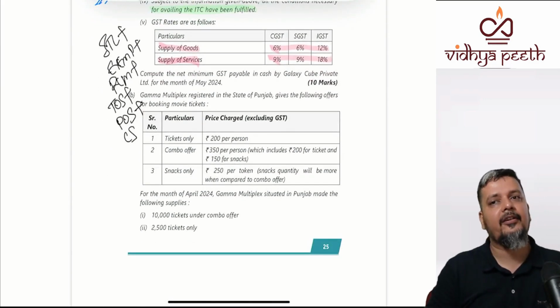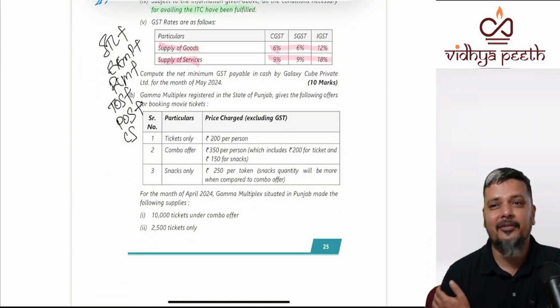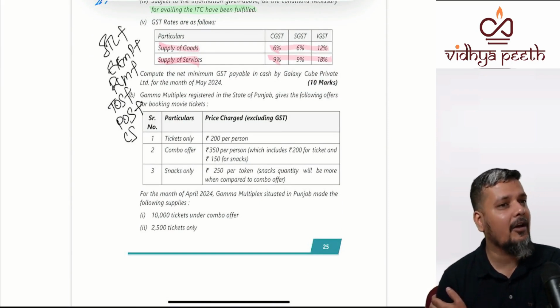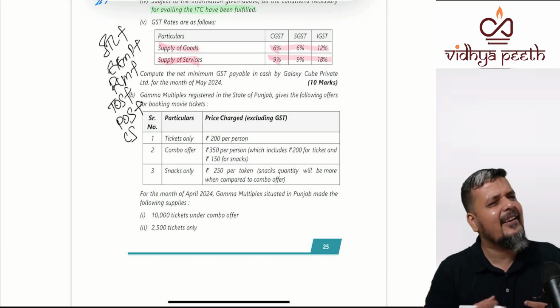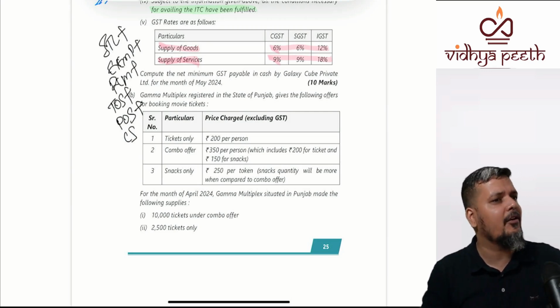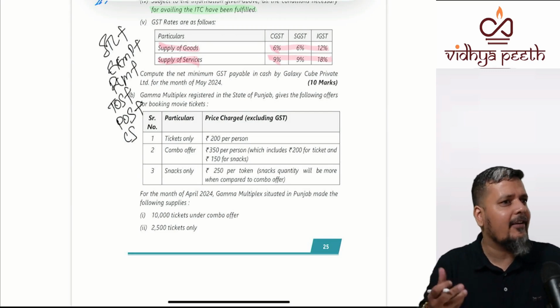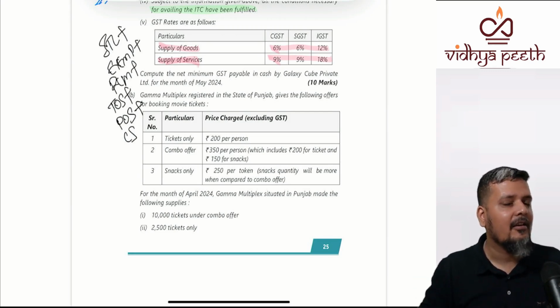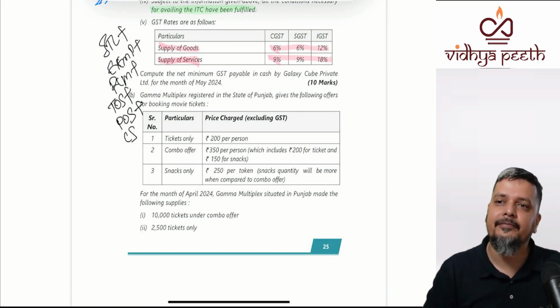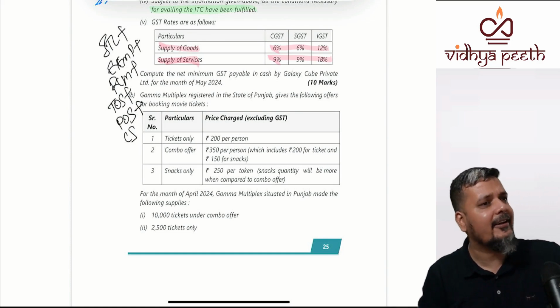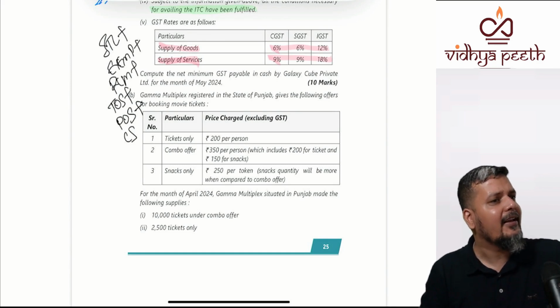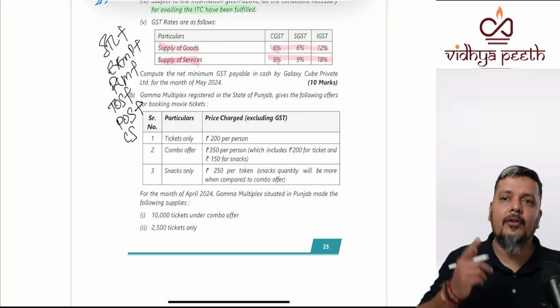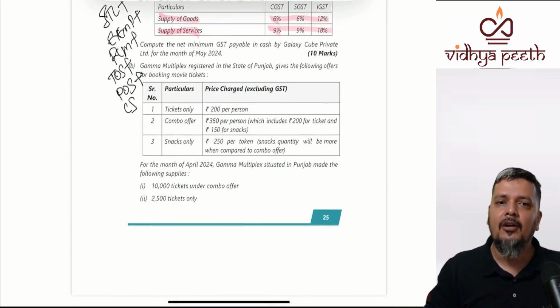Now, generally the next question doesn't repeat, because once they ask about a concept, they don't repeat it. But I don't know, of late, ICAI keeps repeating. Even in the last paper, e-way bill is never asked, but it was asked 3 times. So the next question is again composite supply. Composite supplies are already tested, very beautifully evaluated in the main question, so there was no need to give another question about composite supply.